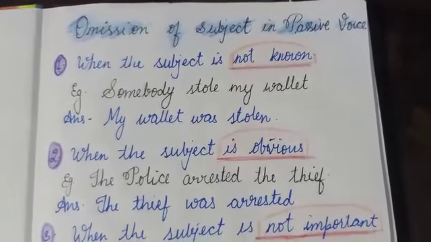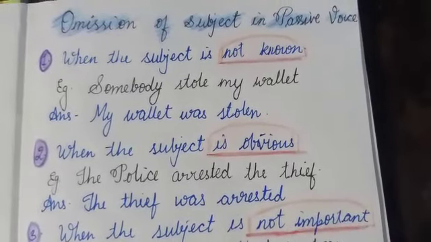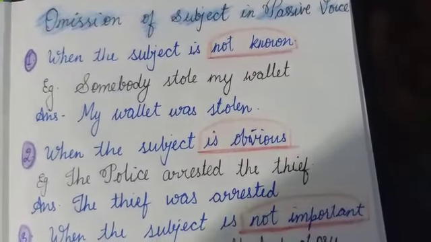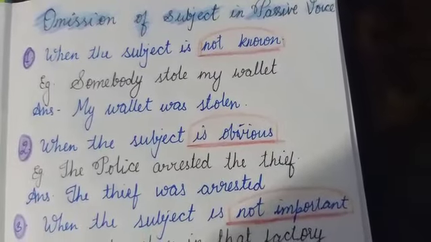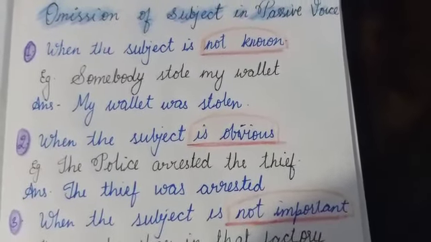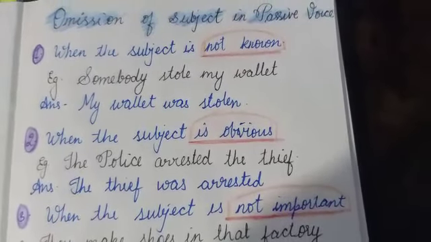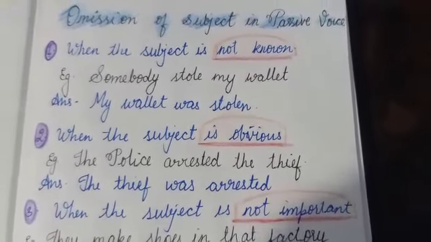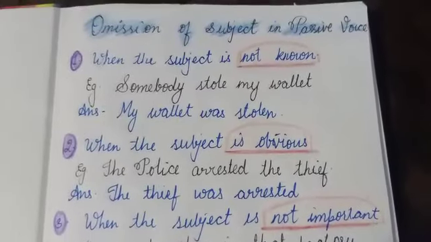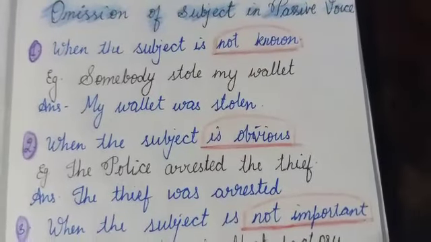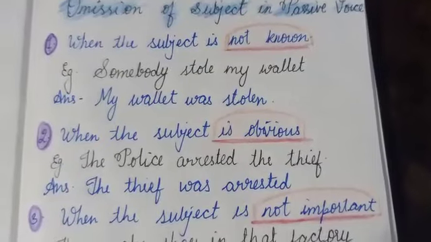Now let's discuss omission of the subject in passive voice. Since in passive voice we aim to emphasize the object, we are normally not interested in the subject or the doer of the action. Hence we leave out these words in passive sentences. There are three possible situations where the agent could be omitted.